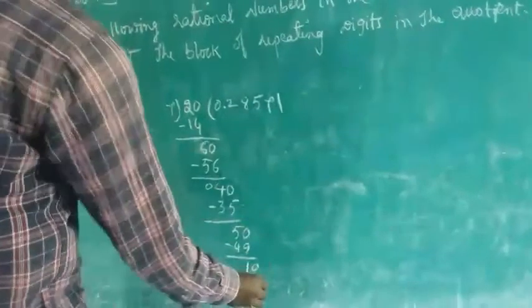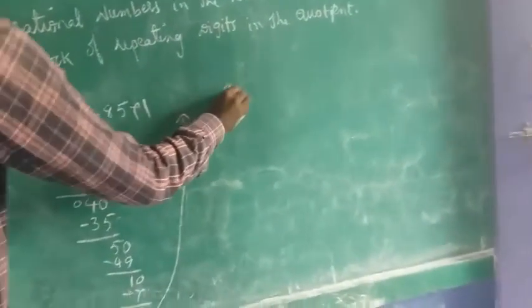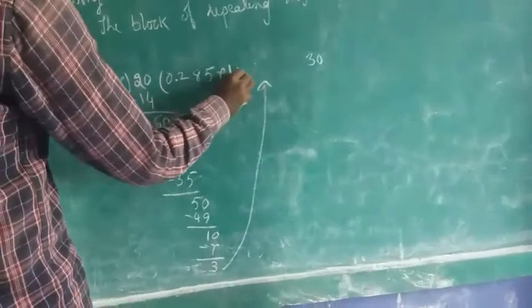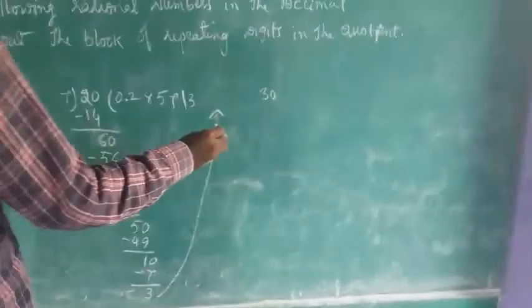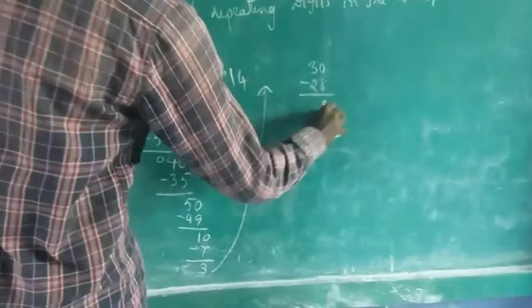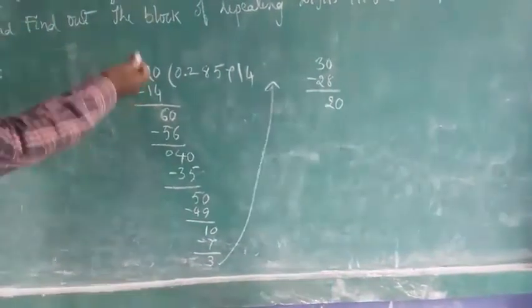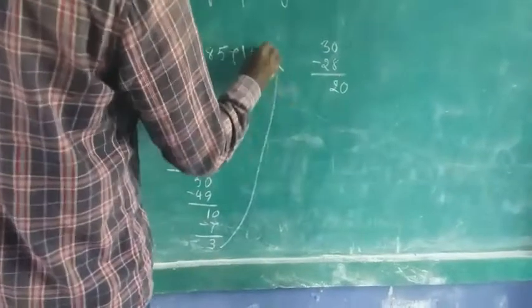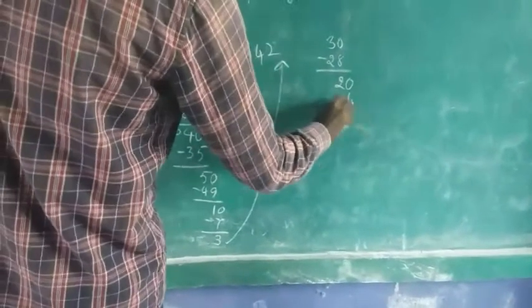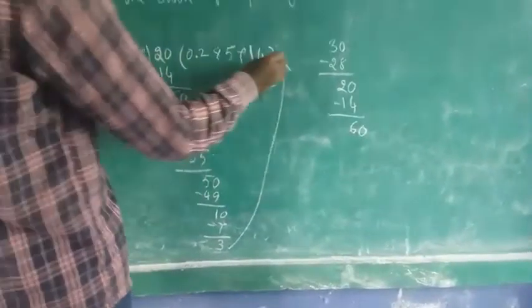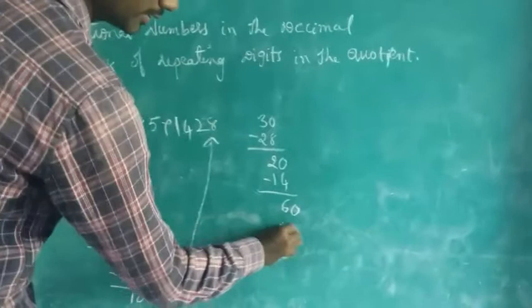I am continuing here, so 3. You can take 7 4s are 28 and 2. So repeating again, now you are observing it, 20. Again it will come, 7 2s are 14 and subtract it, you will get 6 and 0. 7 8s are 56.